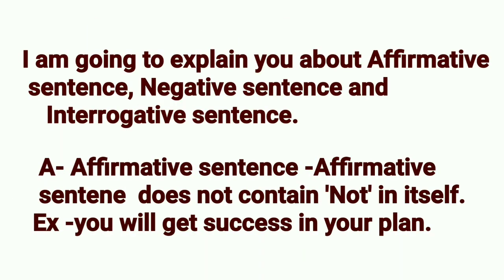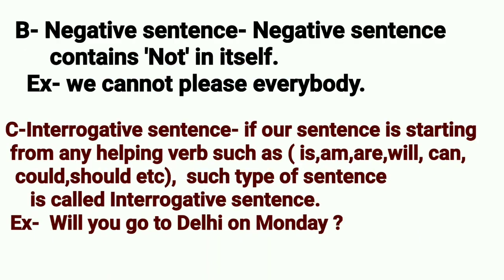Students, I am going to explain to you about affirmative sentence, negative sentence and interrogative sentence. A. Affirmative sentence. An affirmative sentence does not contain "not" in itself. Example, you will get success in your plan. B. Negative sentence. A negative sentence contains "not" in itself.